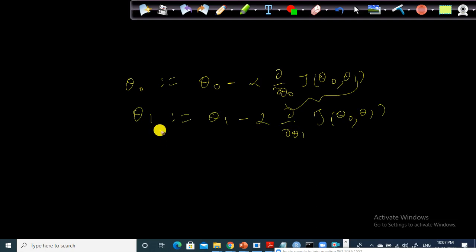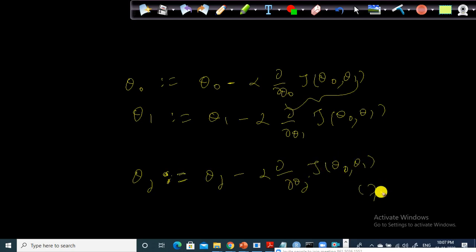If I write a general equation for these two, theta j could be either 0 or 1. Theta j, colon equals, is an assignment: theta j minus alpha into dou by dou theta j of J of theta naught comma theta 1, for j equal to 0 and j equal to 1. This is the common equation for these two. If I generalize this, you will get it like this.